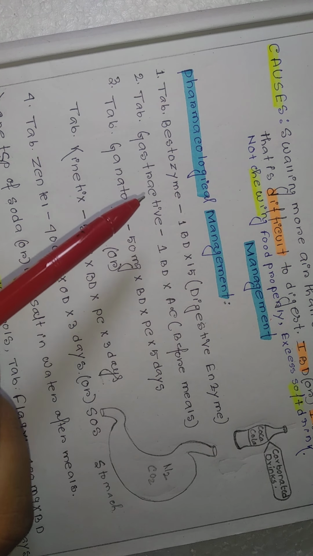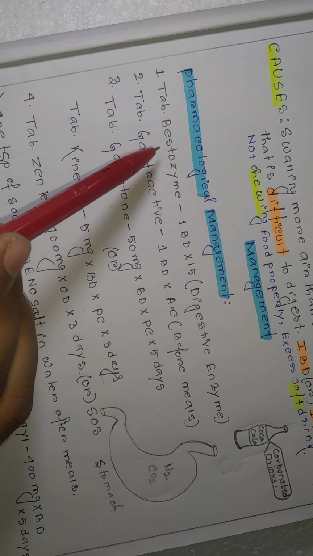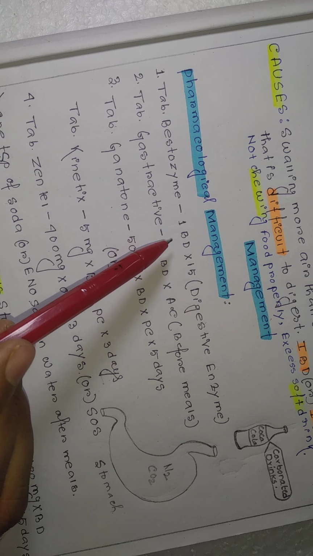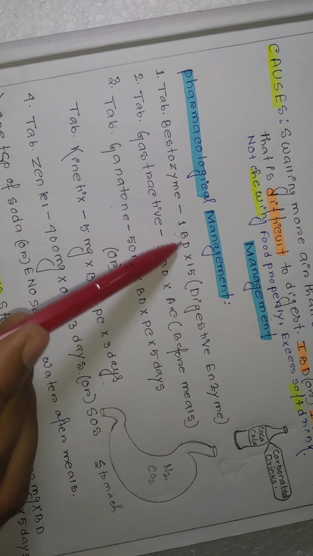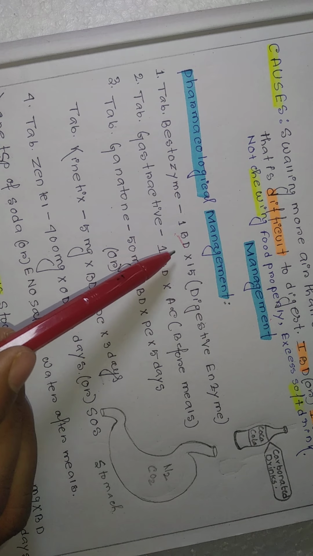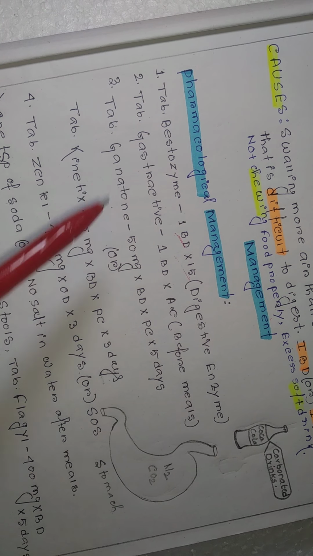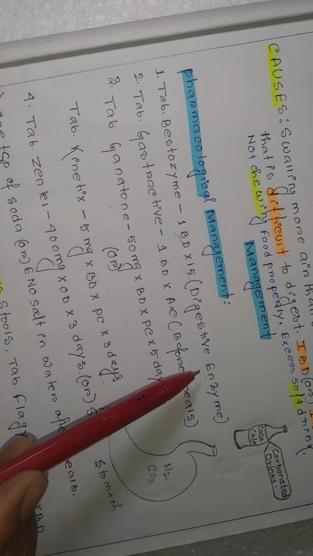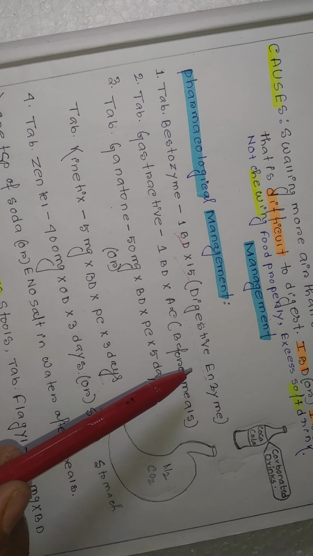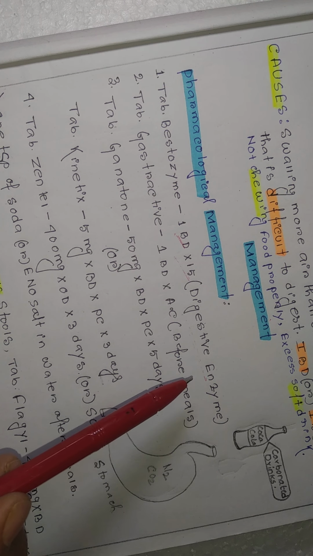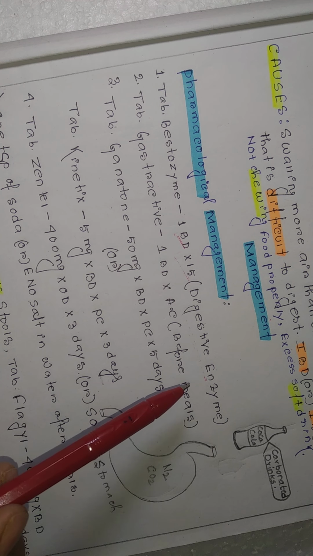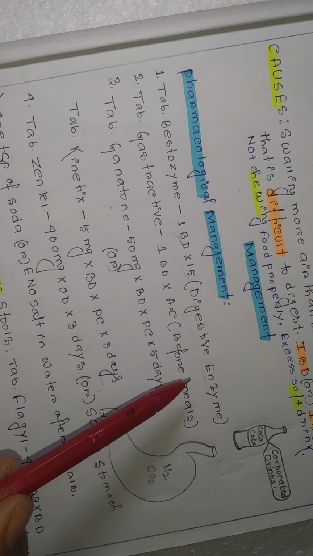You can give a tablet, that is tablet Bestozyme 1 BD. BD means bis in die, twice a day. This Bestozyme is a digestive enzyme. It will help to digest your food. That may be Astrozyme, that may be a pepsin kind of syrup, and